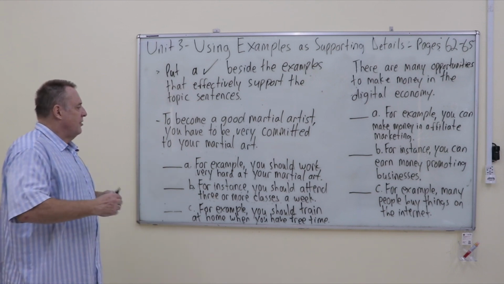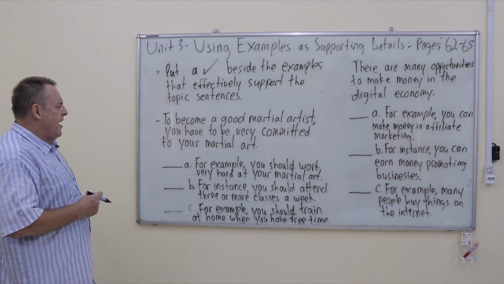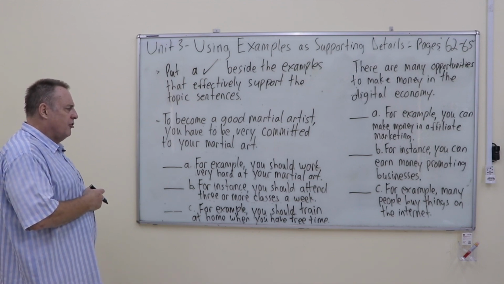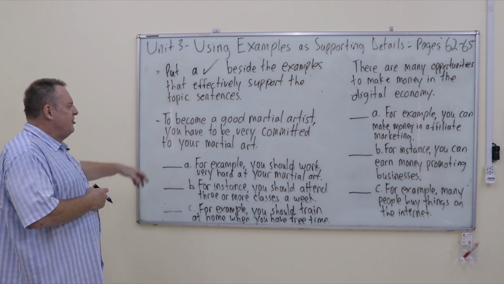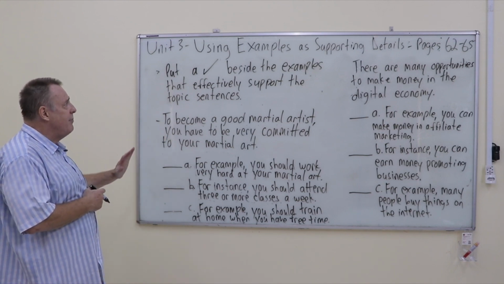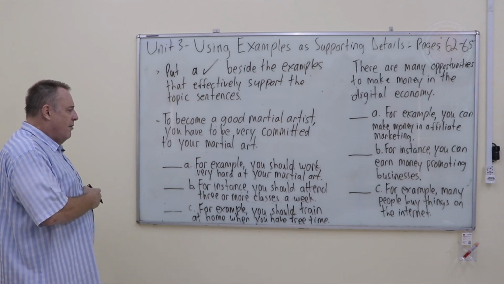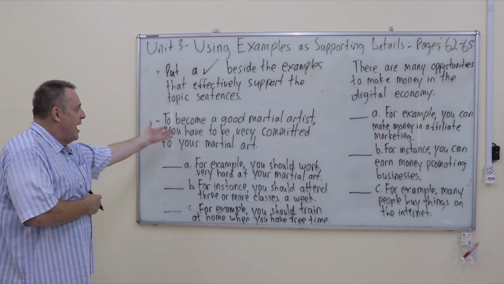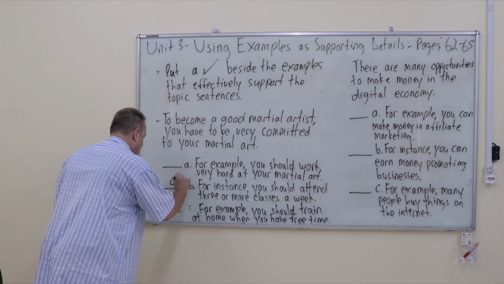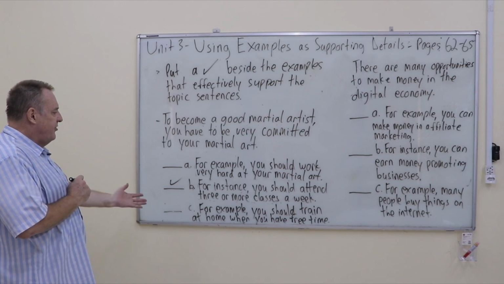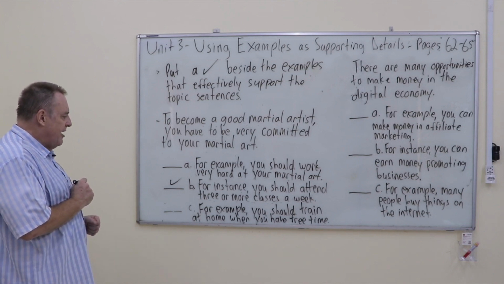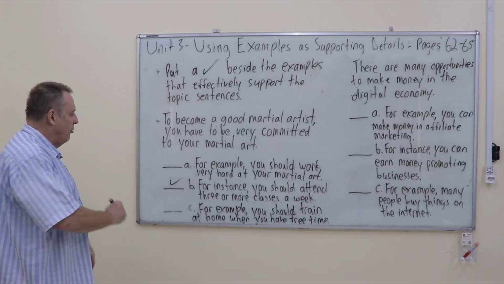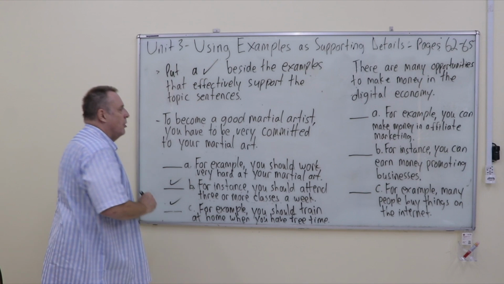Okay, so let's look at these. So what do we think? A, for example, you should work very hard at your martial art. Well, that one really just repeats the controlling idea, so that would not be a good example. B, for instance, you should attend 3 or more classes a week. That makes sense. It adds information to the topic sentence. So we'll go with that one. Then we have C. For example, you should train at home when you have free time. Again, that would be a good example. It explains the controlling idea in more detail. We'll go with that one.